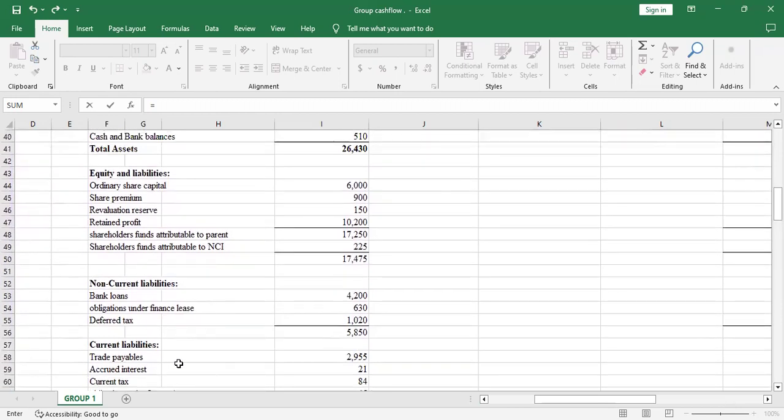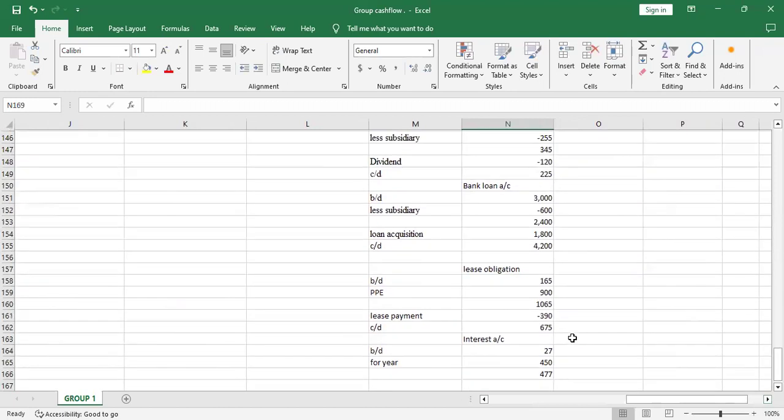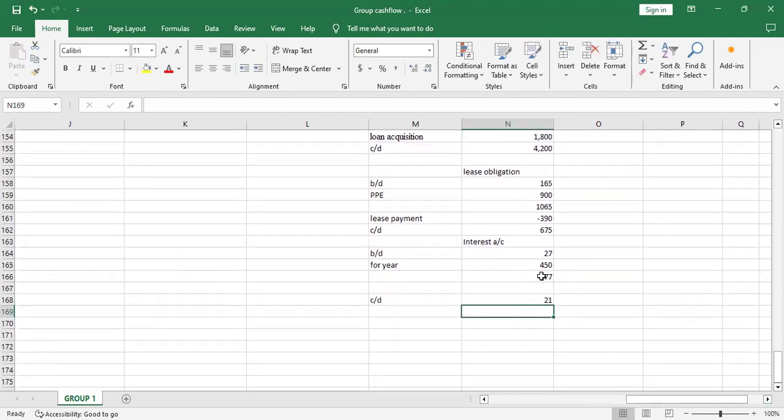Yeah, accrued interest, it was 21. So this is how you reason. We had a balance of 477. We're supposed to pay 477, but we have made payment, and now the carried down balance is 21.